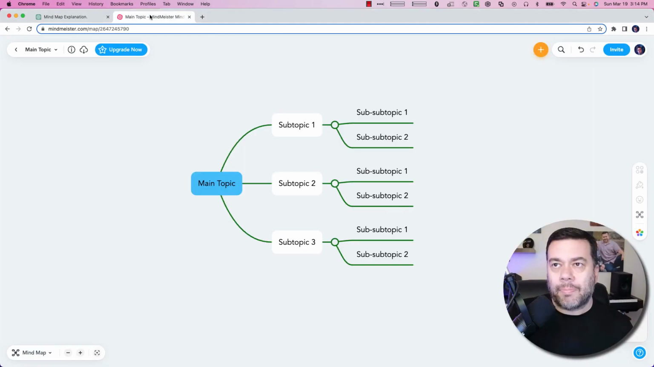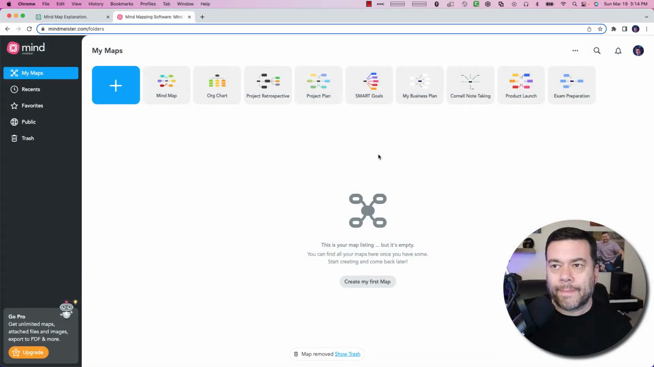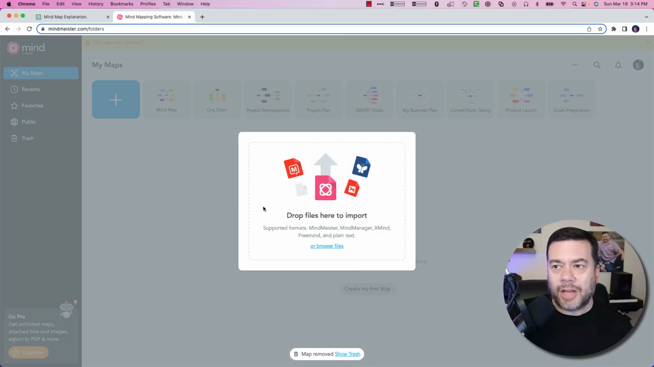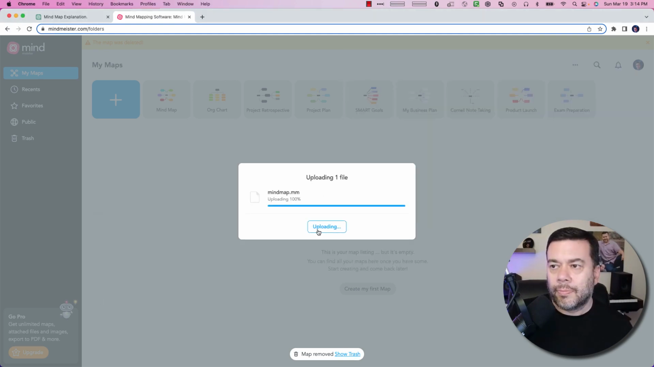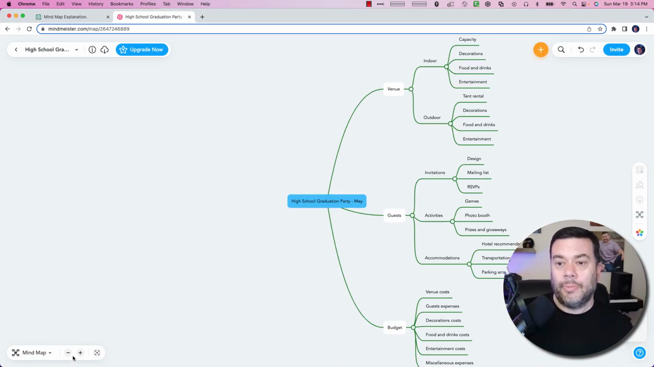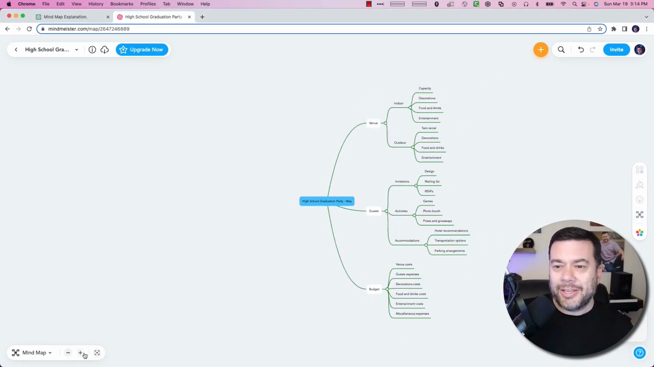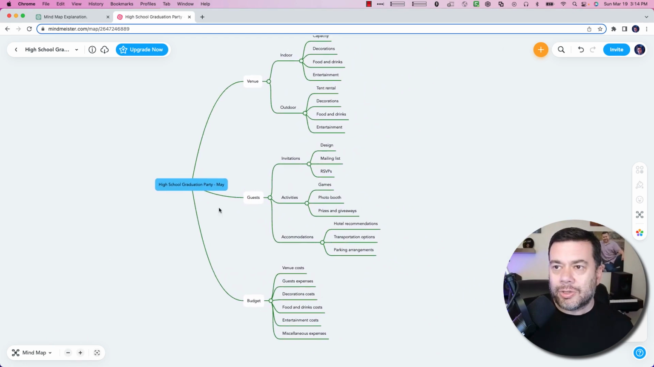Then I'm going to come back to MindMeister and I'm going to come out of here and I'm going to get rid of this one. And I'm going to go through the same process. I'm going to import this file. I'm going to go ahead and open it up. And as you can see, I now have a 3-level mind map here. So I have the main topic here. I have the subtopics here. And then I have subtopics off of the subtopics.